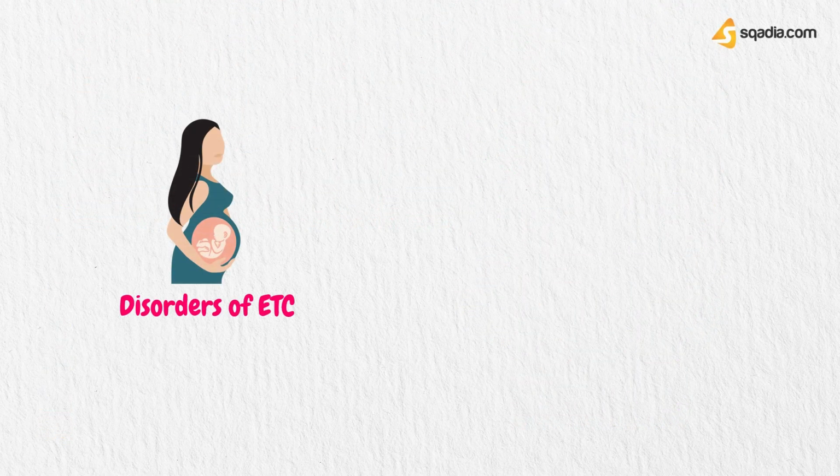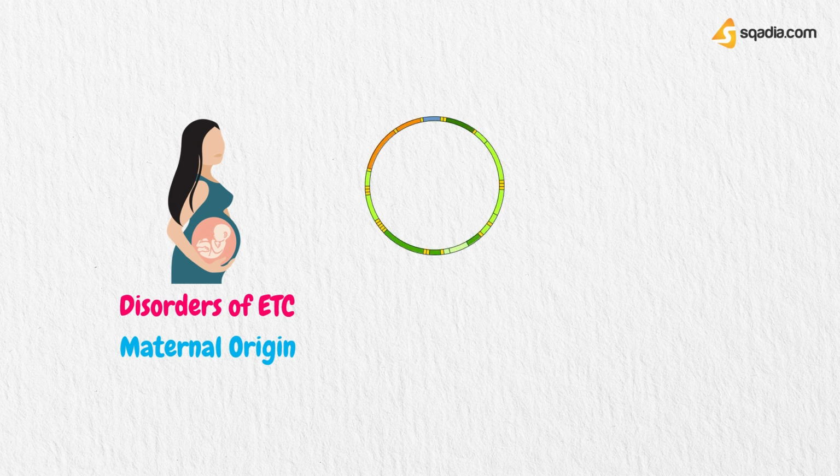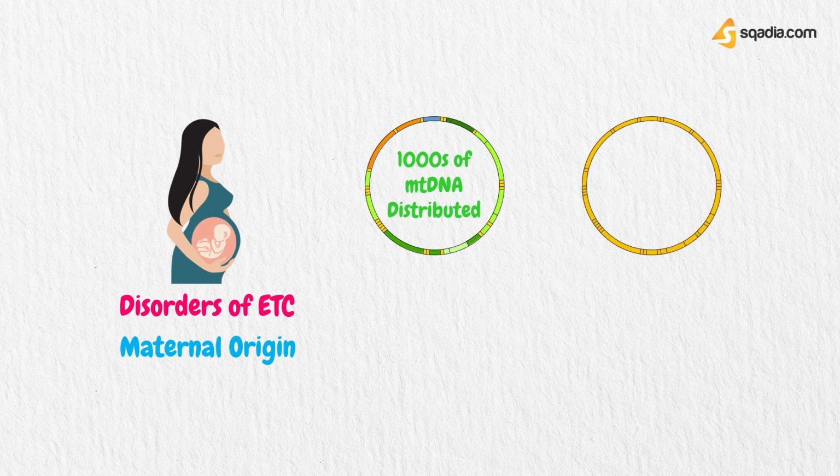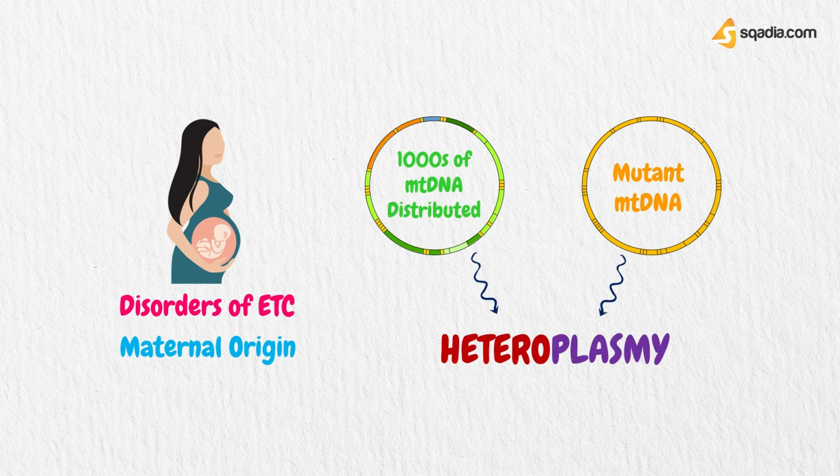There are several disorders of the respiratory chain. Many are transmitted by maternal inheritance, as generally all mitochondria in the ovum are of maternal origin. The thousands of mitochondrial DNA molecules in one cell are distributed randomly to the daughter cells. Therefore, different tissues may harbor a mixture of both normal and mutant mitochondrial DNA, which is known as heteroplasmy.